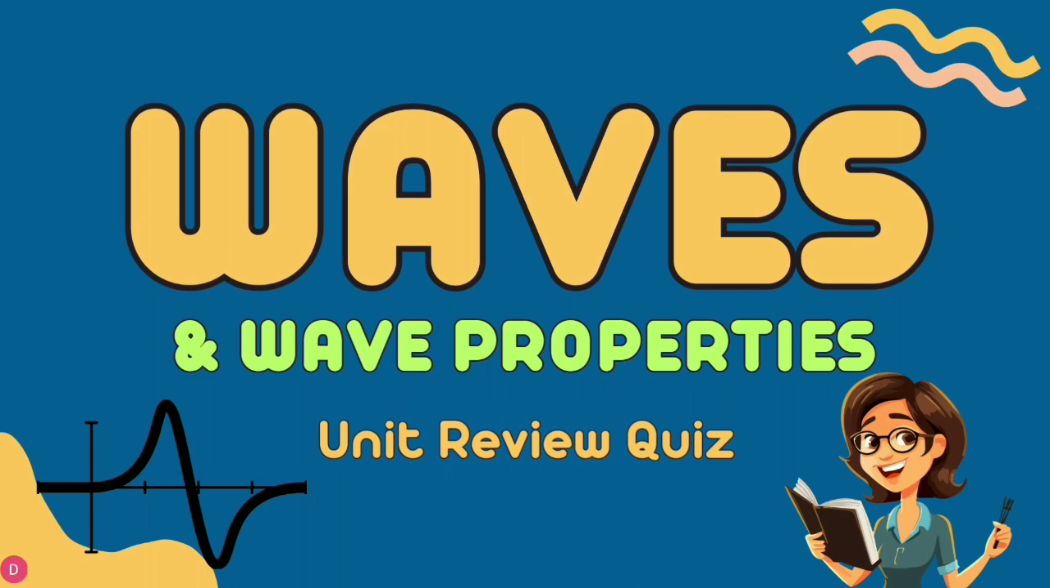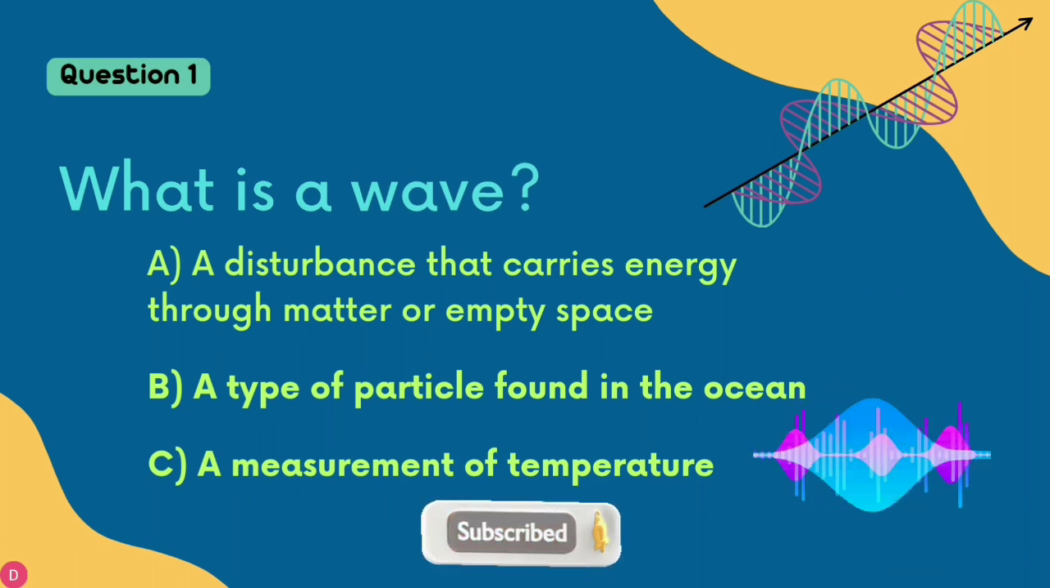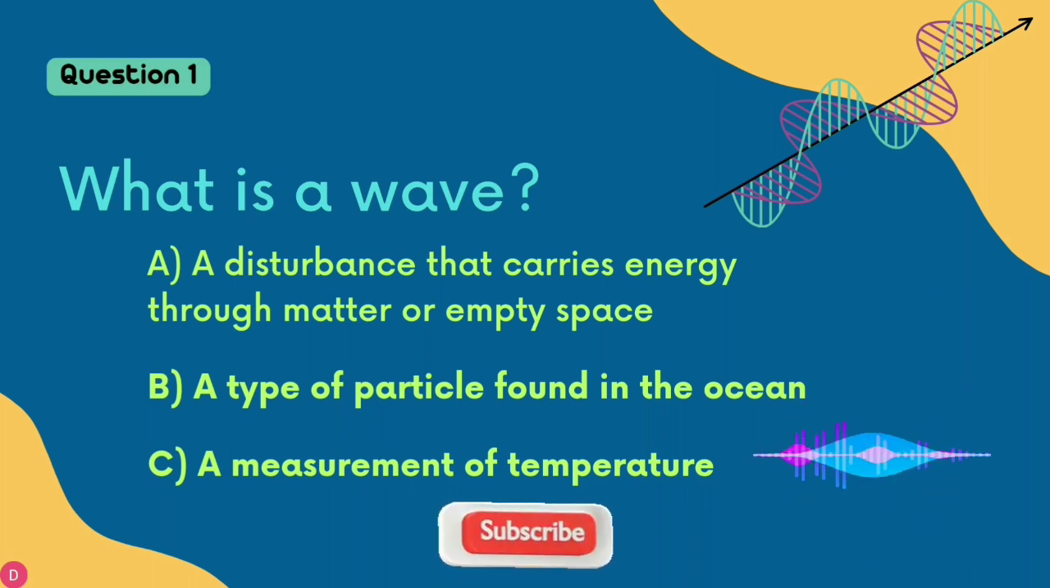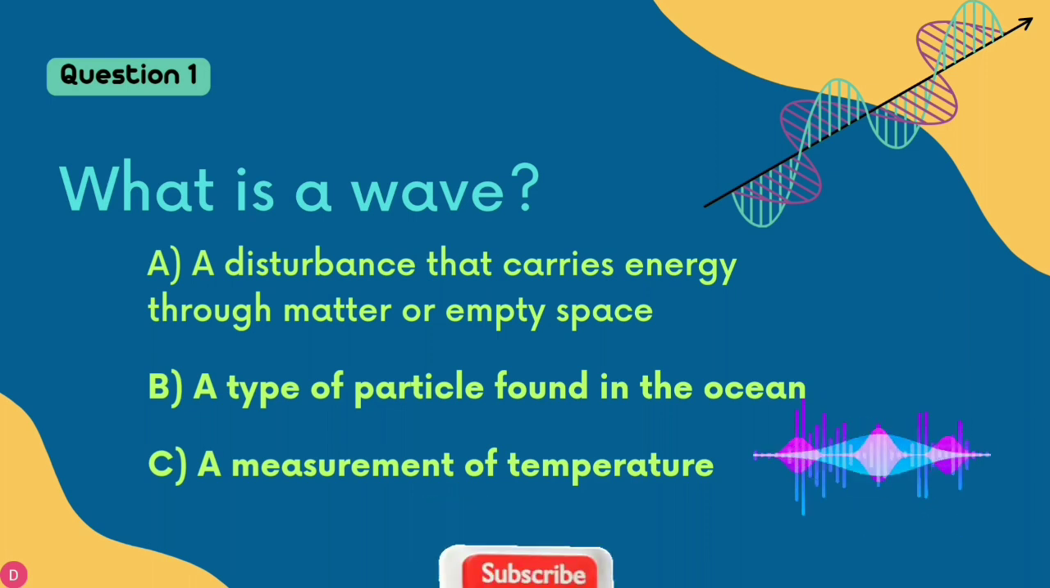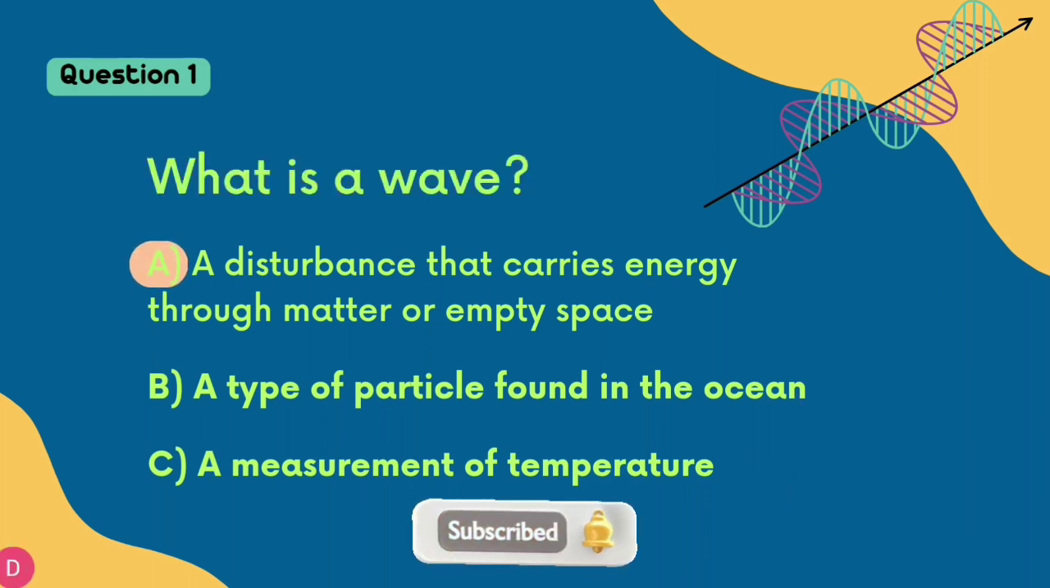Waves and wave properties. Unit review quiz. Question number 1. What is a wave? Option A. A disturbance that carries energy through matter or empty space. Option B. A type of particle found in the ocean. Option C. Measurement of temperature. The answer to question number 1, what is a wave, is option A. A disturbance that carries energy through matter or empty space.